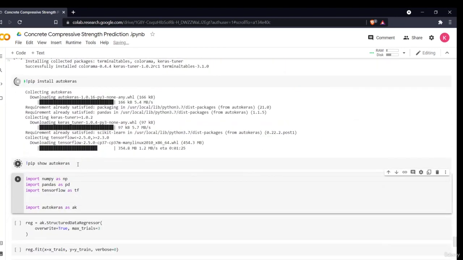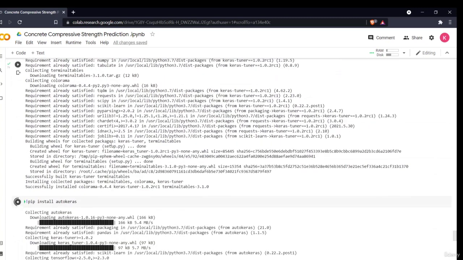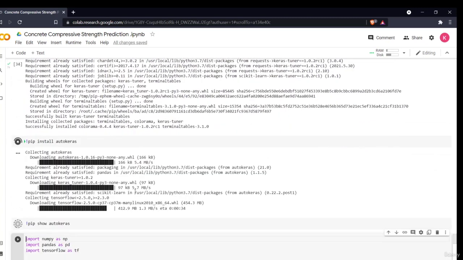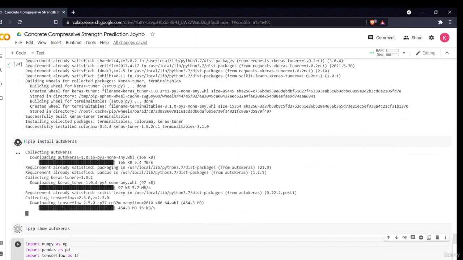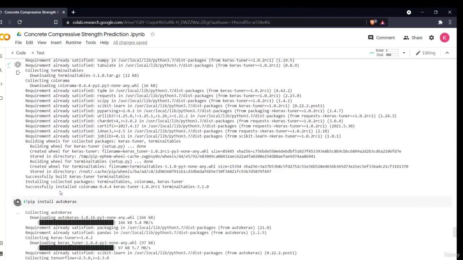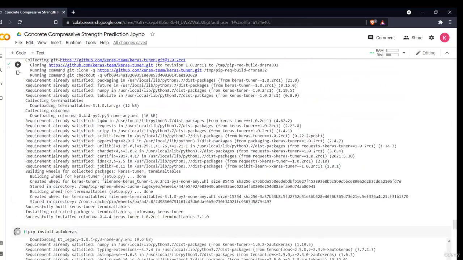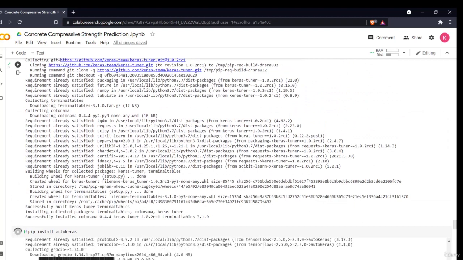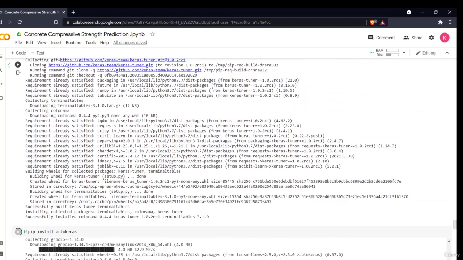Then it will show the details of AutoKeras. It will take some time, a minute or two, depending on your internet speed. As you can see, it is downloading a 454.5 MB file. It is downloading TensorFlow basically. Many of the things are already satisfied. It says requirement already satisfied because I've already installed it on my system.